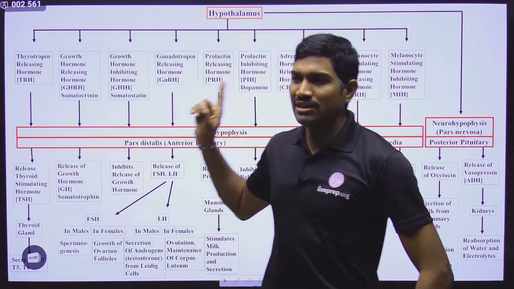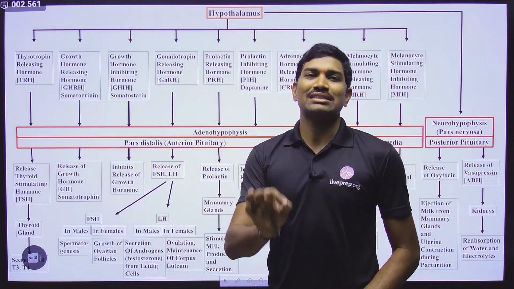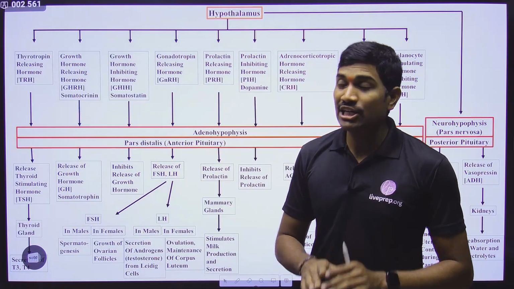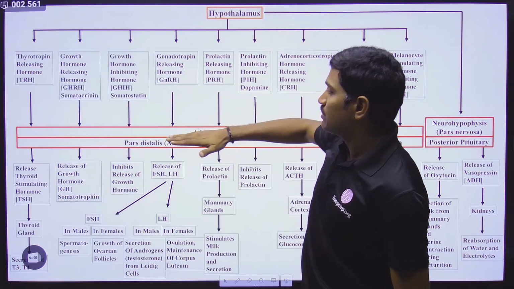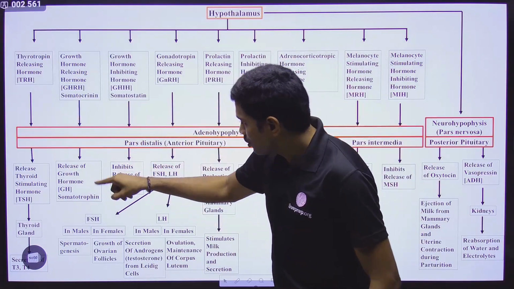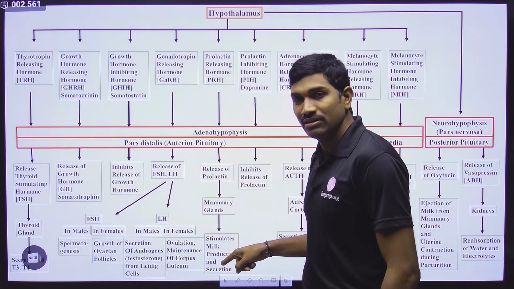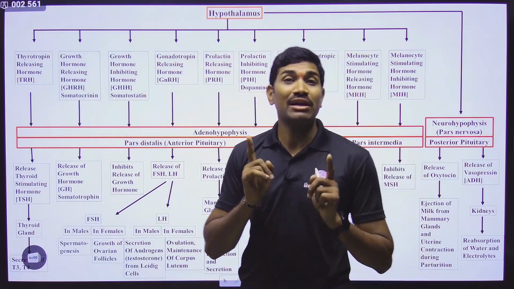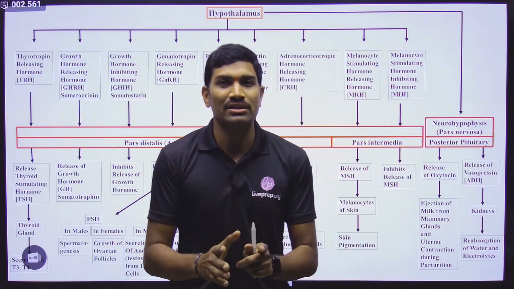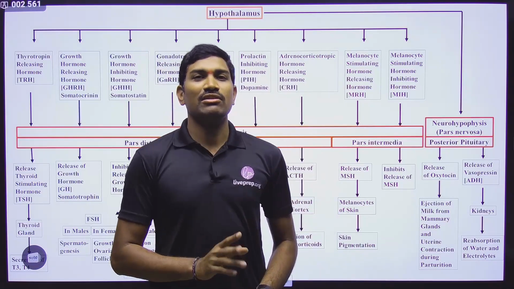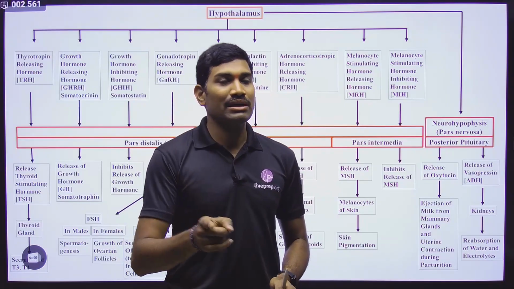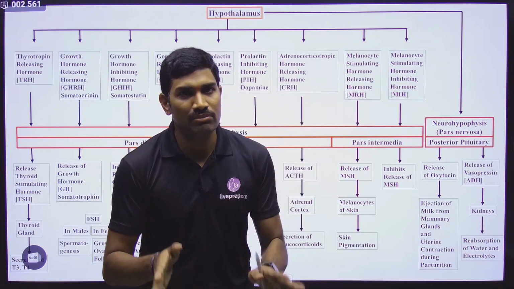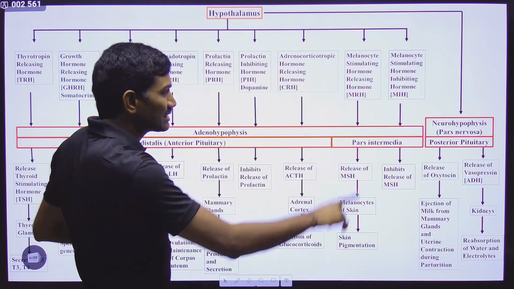If you understand this particular chart, you can understand 60 to 70% of the NCERT information. Please remember, I did not stop just with the hypothalamus and pituitary; I have also given what is released from these and where they act. I will show this slide several times in this video, so that once you complete it, you can remember each and every point and how exactly they are related. Every piece of information you need to remember. Clear? First I will go with the summary of this.